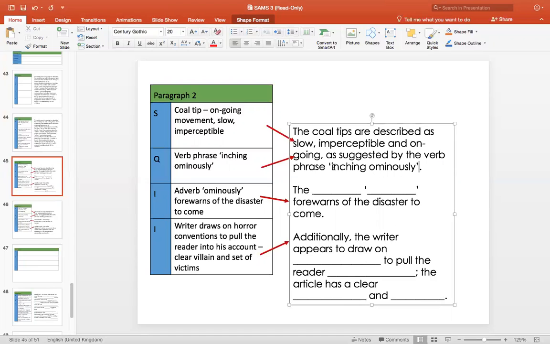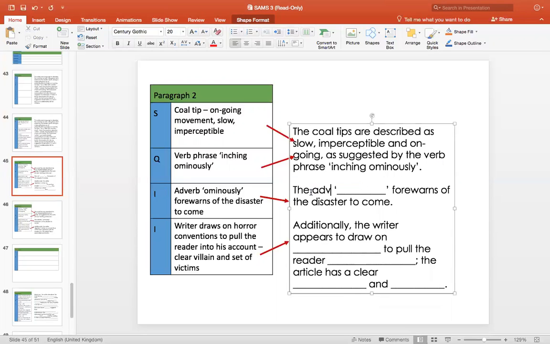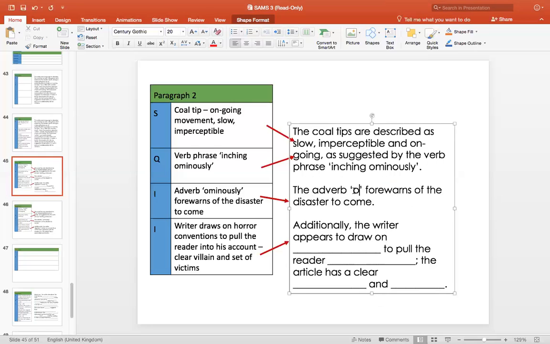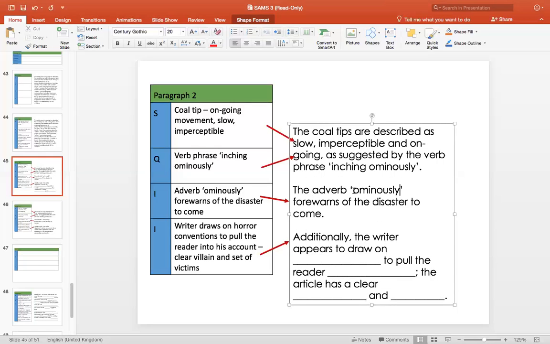Okay, moving on to the next bit, our first inference, as with the table there. Adverb ominously forewarns the disaster to come. The sentence frame I have there is the something something forewarns the disaster to come. What I need to put in there is the adverb bit. Again, there's that space before the quotation marks where I'm going to aim to name the word class. The adverb, and I'm just going to put ominously. So I'm zooming in on one part of the quotation there. Adverb ominously forewarns of the disaster to come.